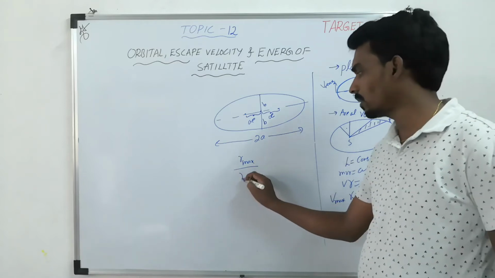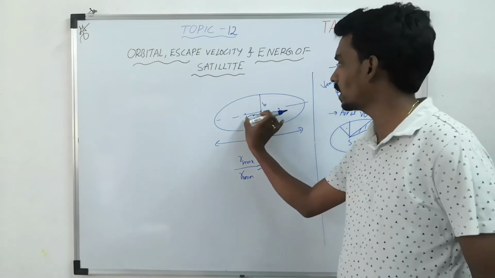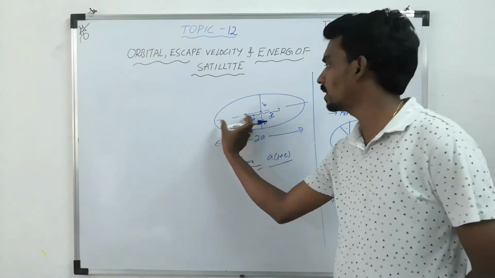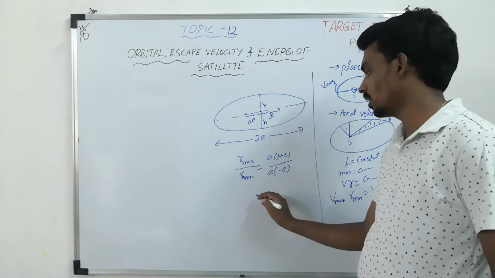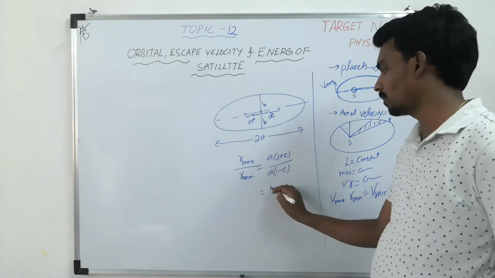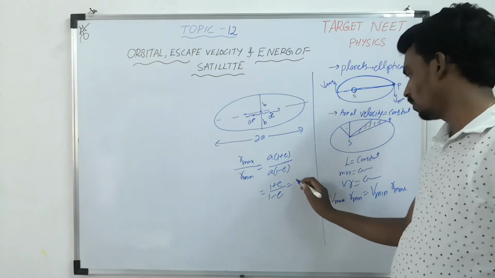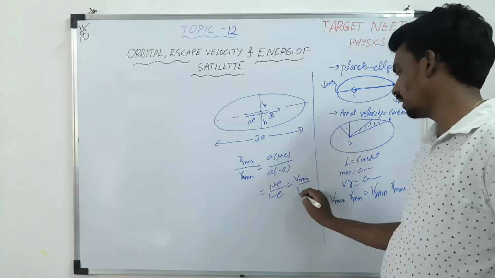So r maximum is a plus ae, that is a into 1 plus e, and r minimum is a minus ae, a into 1 minus e. So r maximum by r minimum is 1 plus e by 1 minus e, equal to v max by v minimum.